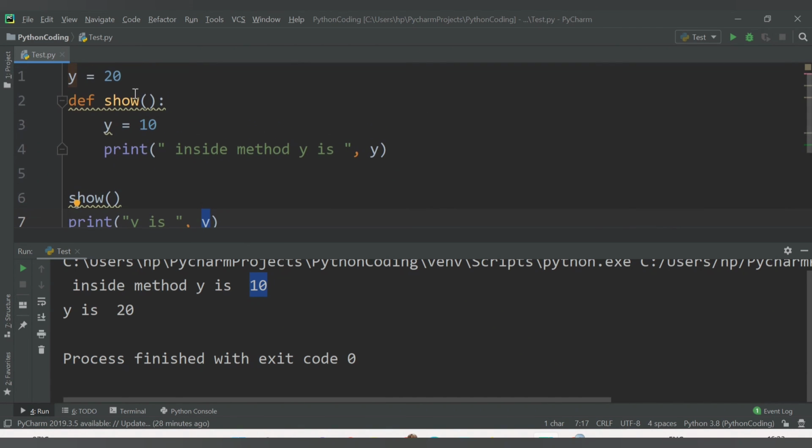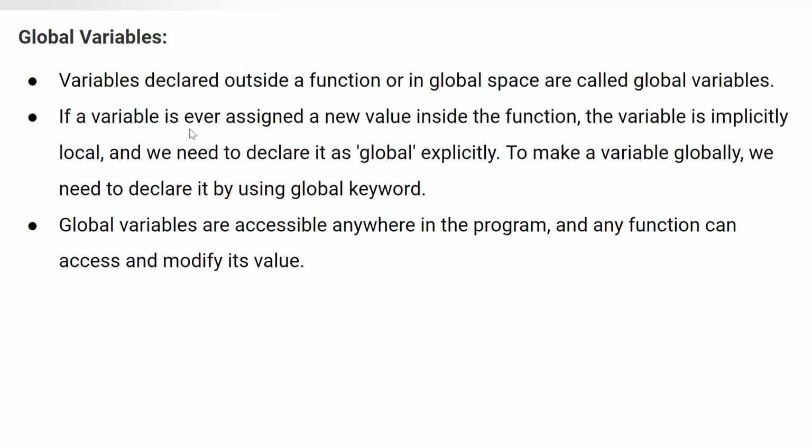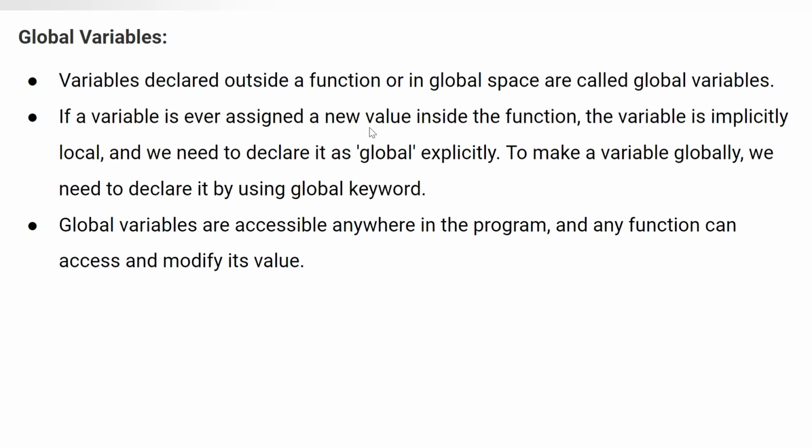First, 20 is assigned to y, then the show method is called. The control goes to show, and then the value of y is updated to 10. But here it is considered a local variable. That was what the second statement was saying: if a variable is ever assigned a new value inside the function, the variable is implicitly local, and we need to declare it global explicitly.